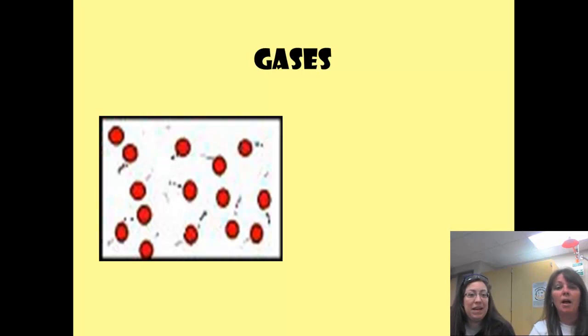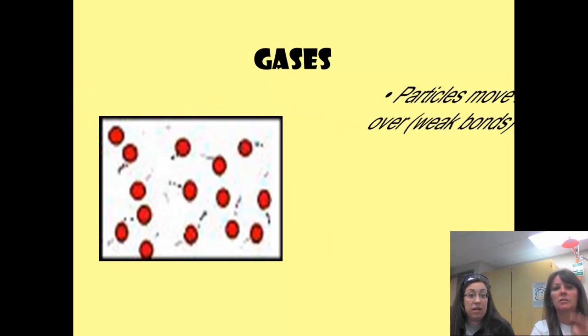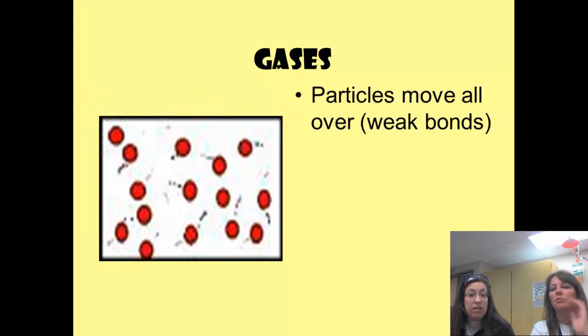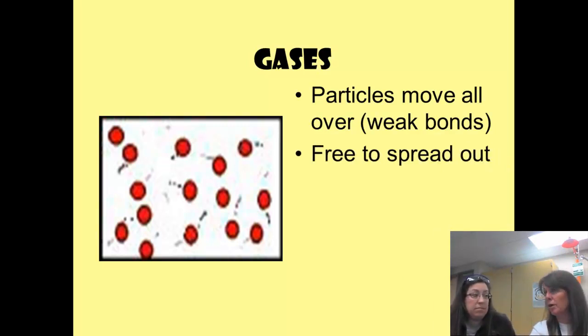And then, look at this picture. Those gases are way far apart from each other. Yes, and chaos. That looks crazy. They're very weak. They hate each other pretty much. If they hit each other by accident, then they're going to bounce off each other and go far away. They do not like each other. They are free to spread out all over. Like you think of our classroom, there's gases all over. And they can just move wherever.